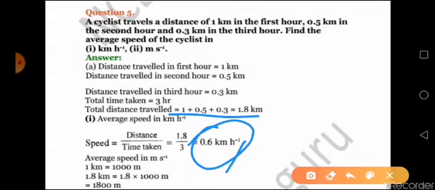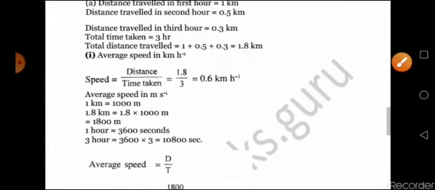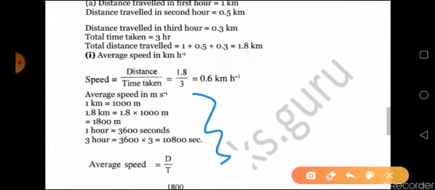Now once you get your answer in kilometer per hour, you can see a lot of steps are being done. This is just for you to understand how each conversion is being done, but for your exam no need to do this much.